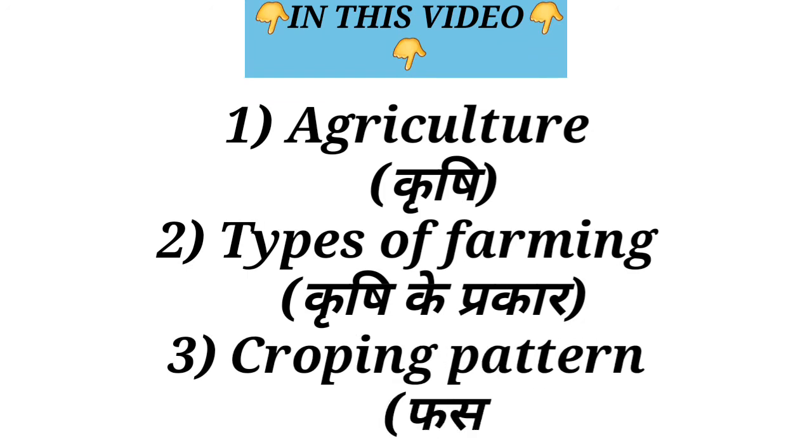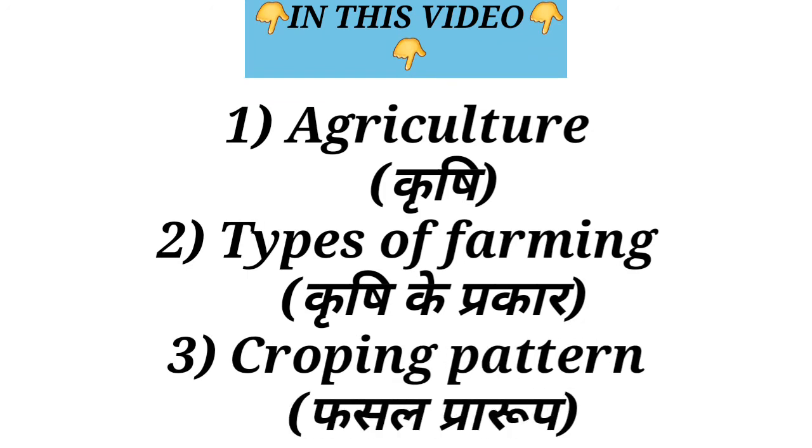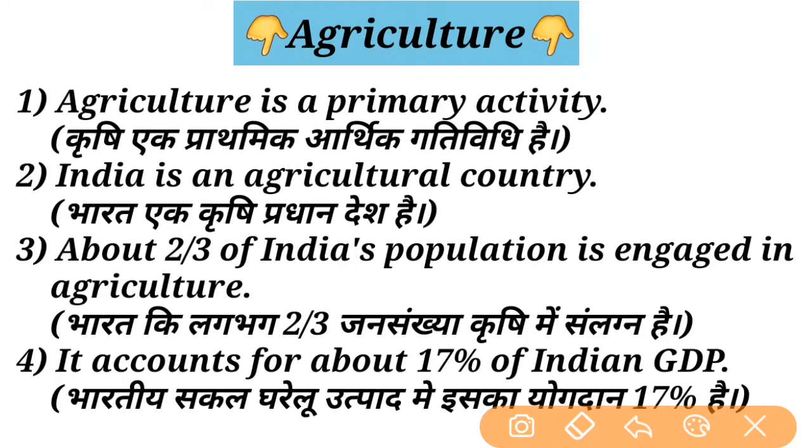First of all, we will look at which topics we are going to cover in this video. Our first topic will be agriculture, which means we will discuss here the definition and features of agriculture. Then we will discuss the types and cropping pattern of agriculture. Our first topic is agriculture and its features.